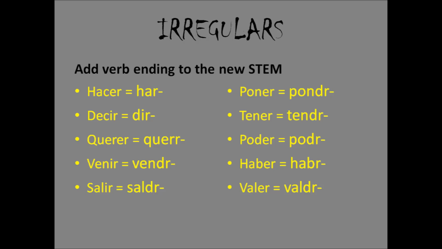Salir is saldr, S-A-L-D-R. Poner is pondr, P-O-N-D-R. Tener is tendr, T-E-N-D-R. Poder is podr, P-O-D-R. Haber is habr, H-A-B-R. Valer is valdr, V-A-L-D-R. Pause the video and make sure you have these recorded in your notes. Then do the practice below.